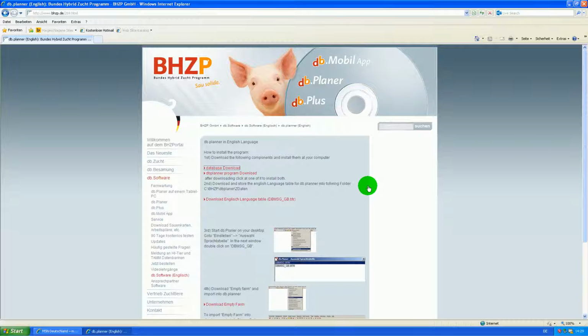How to install db.planner on your PC. First, go to the homepage of BRZP and then DB Software, and there DB Software English. Here you can download the database. Click on it with the left mouse button.